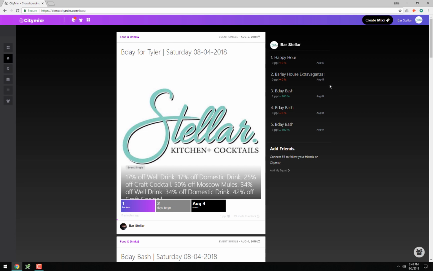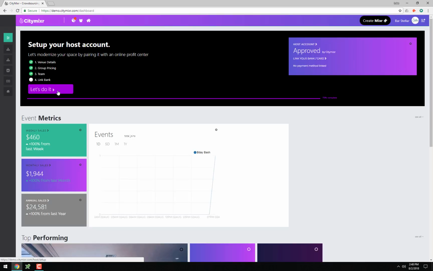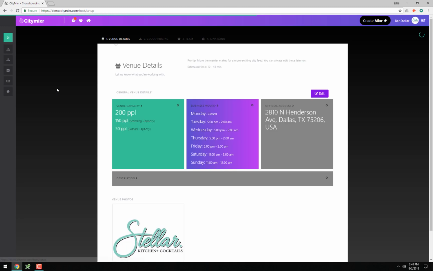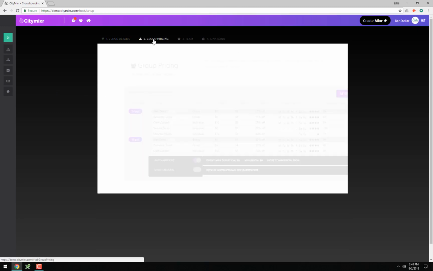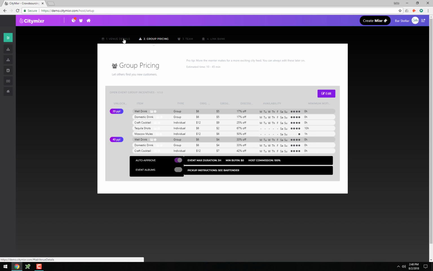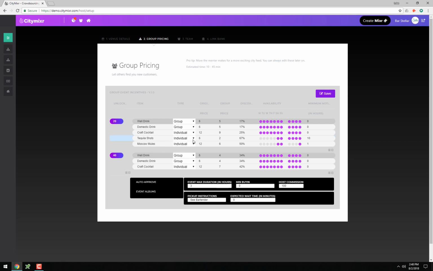As a bar, I'm going to log in and set up group pricing unlocked at different sizes. And then I'm going to log in as a user and use that pricing to create a birthday. So I'm going to set up my account, and I'm logged in as a business right now. I just went to my dashboard. Here I can set up my profile and add a little venue details. Here's really our bread and butter. So this is where I'm going to spend a little bit of time showing off the group pricing.